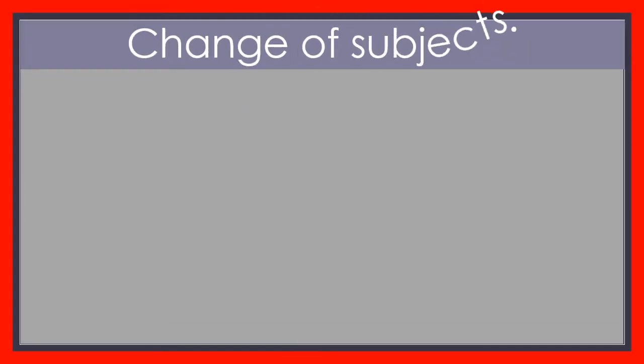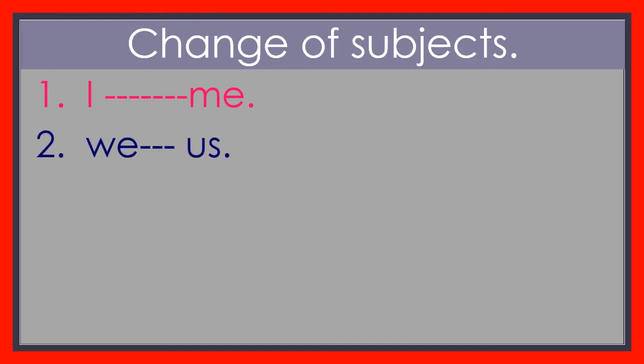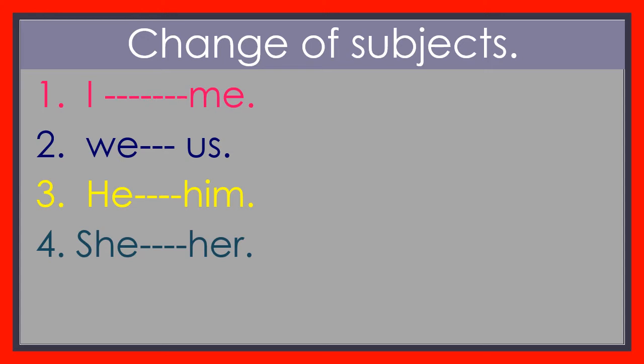Children, sometimes we need to change the subjects in the passive voice. What are those? Let us see. I should be changed as me. We as us. He as him. She as her.